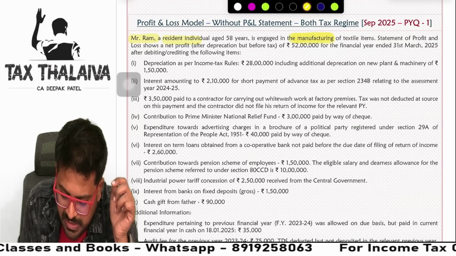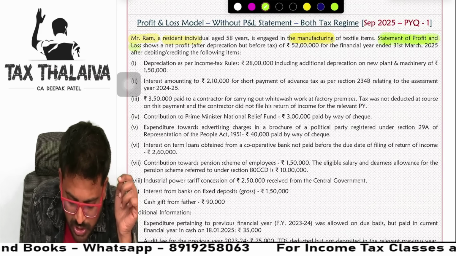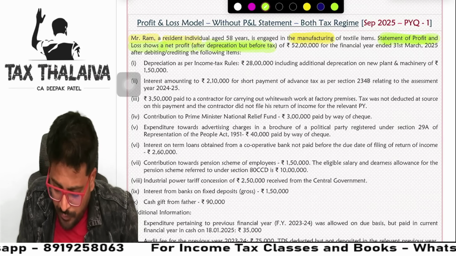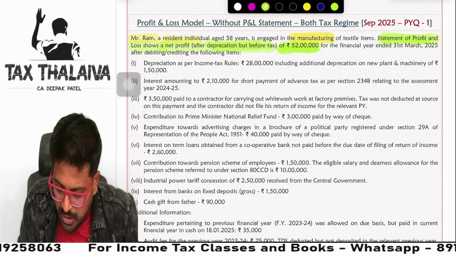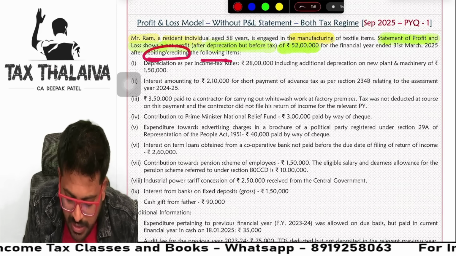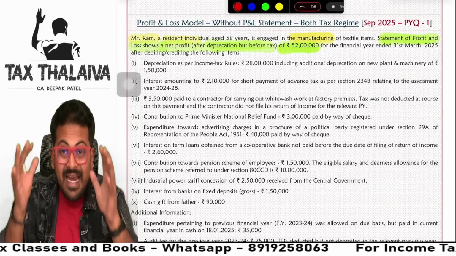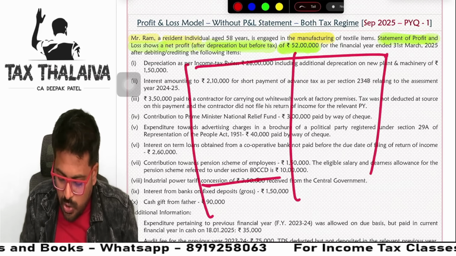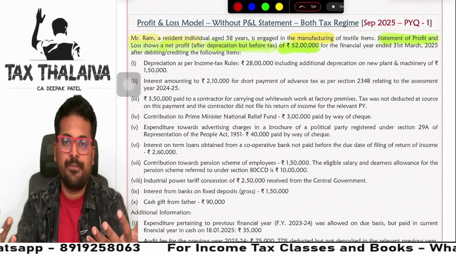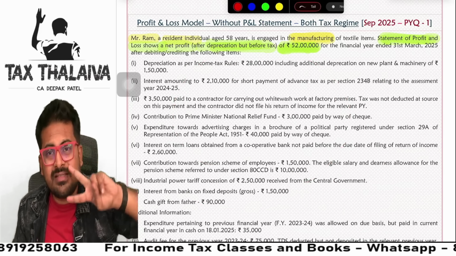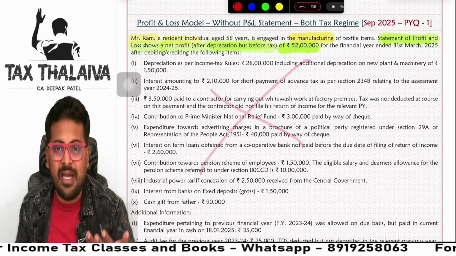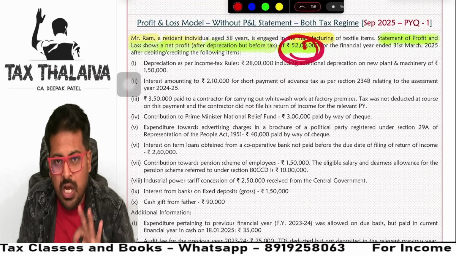See here, look at the language, guys. Statement of profit and loss account shows a net profit after depreciation but before tax of 52 lakh rupees for the financial year ended 31st of March 2025. After debiting or crediting the following items, it says. Statement as such, like this one statement is not given. What it is giving is information, kind of a statement. So the difference between the first question and second question is, in the first question we saw a statement. In the second question there is no P&L statement, but this is also profit and loss account only.